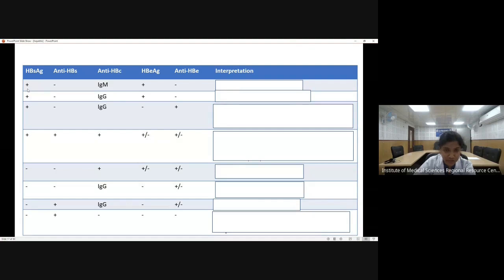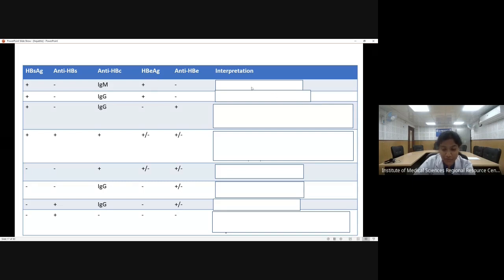HBsAg is positive, meaning the patient is showing hepatitis B surface antigen positivity. Anti-HBs is negative, meaning there are no neutralizing antibodies against this HBsAg. Anti-HBc is of IgM type, and HBe antigen, which shows high replication, is also positive, and antibody has not developed against this HBe antigen.